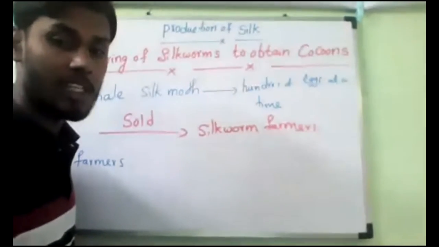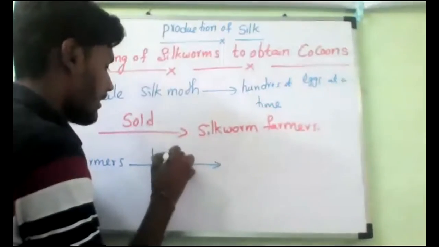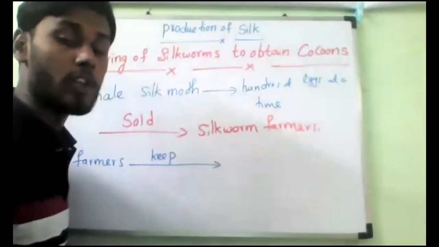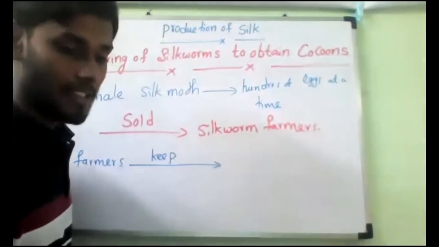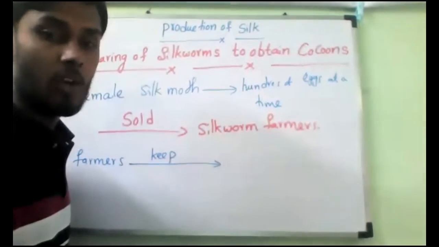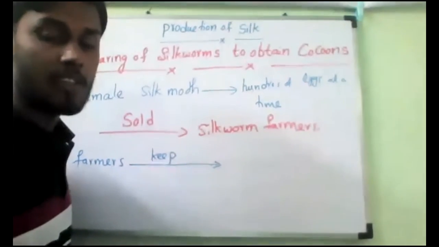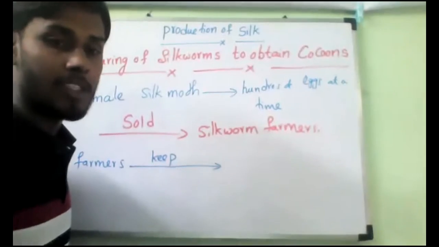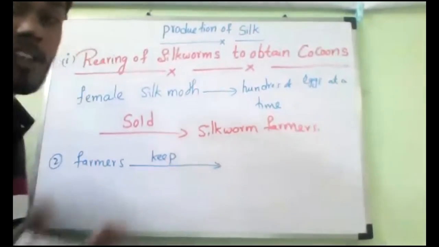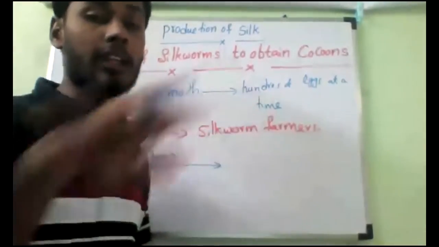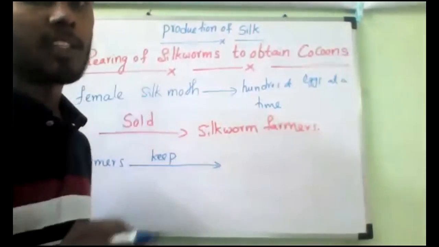What is the meaning of hygienic conditions? Anybody? Hygienic means very neat. Yes or no? Hygienic means we have to wash our hands regularly and bathe regularly. If not, you will be affected with diseases, people will say. So like that, we are not supposed to keep the eggs in dirty places, but in a dry place where suitable temperature and moisture is available. In those conditions, we need to keep them.